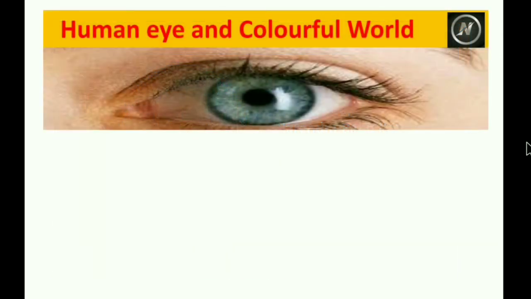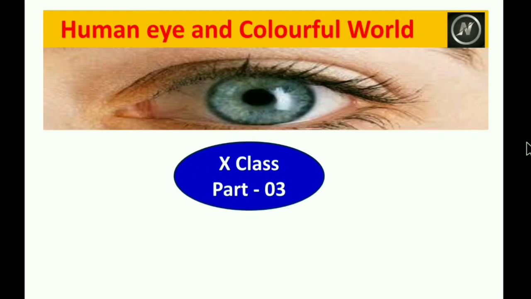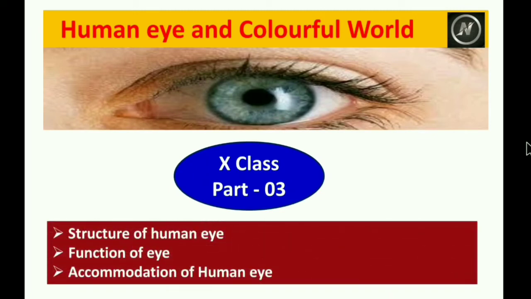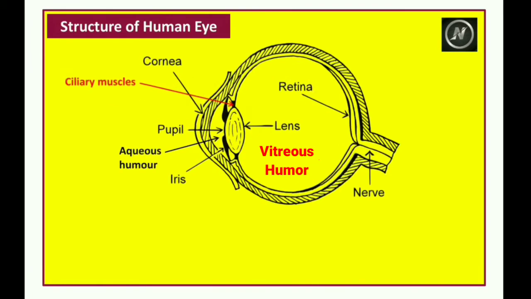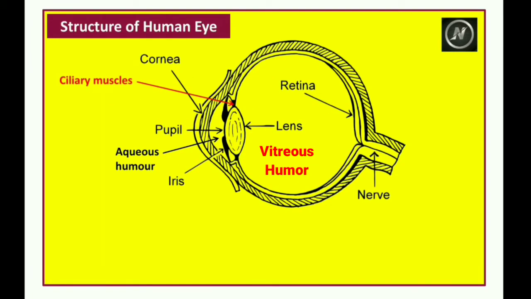Today, Human Eye and Colorful World, Class 10 Part 3. In this, we are going to discuss the structure of the human eye, the function of the eye, and accommodation of the human eye. First, the structure of the human eye. So, observe the structure of this human eye.